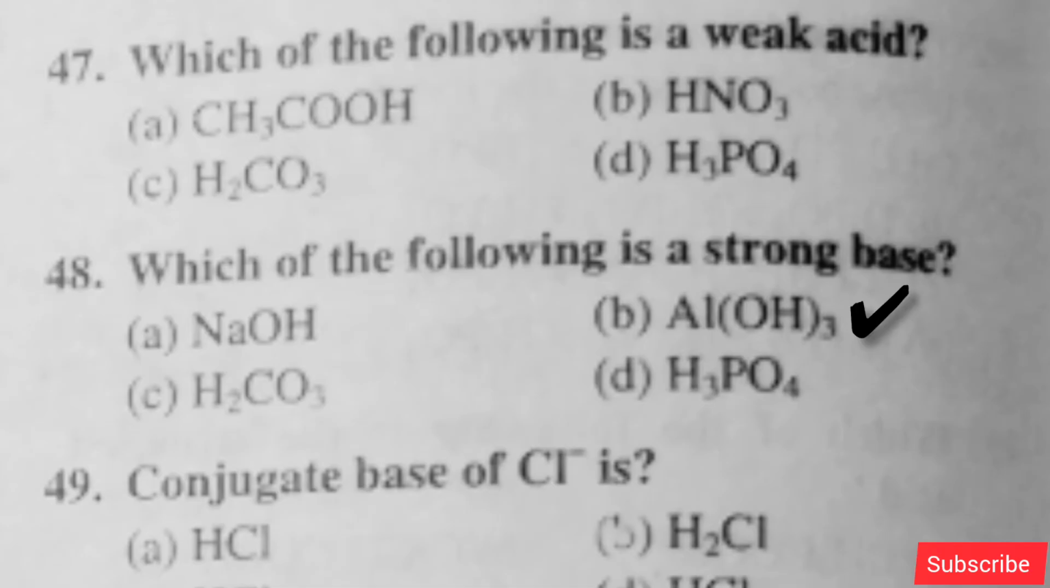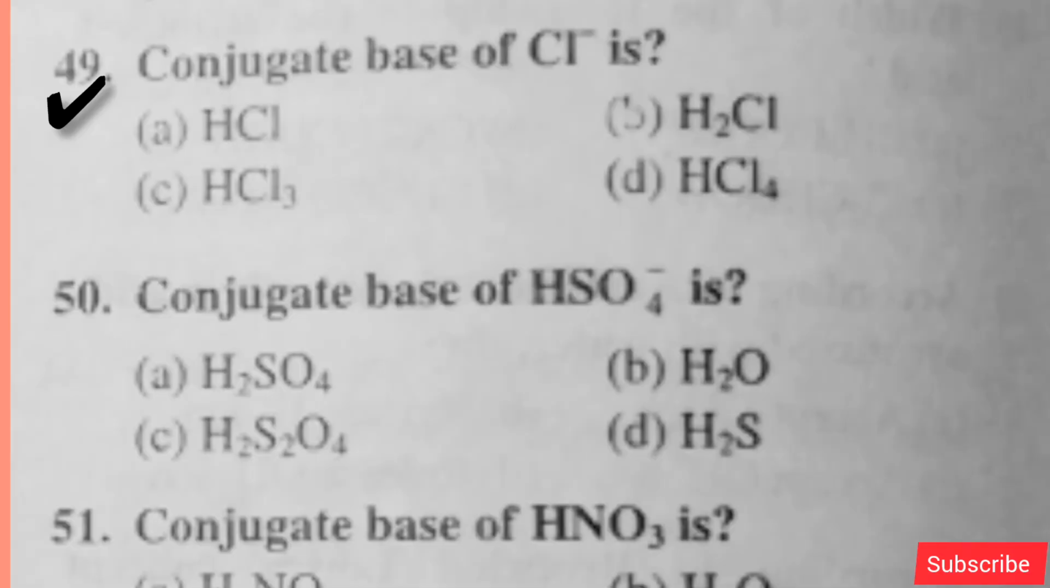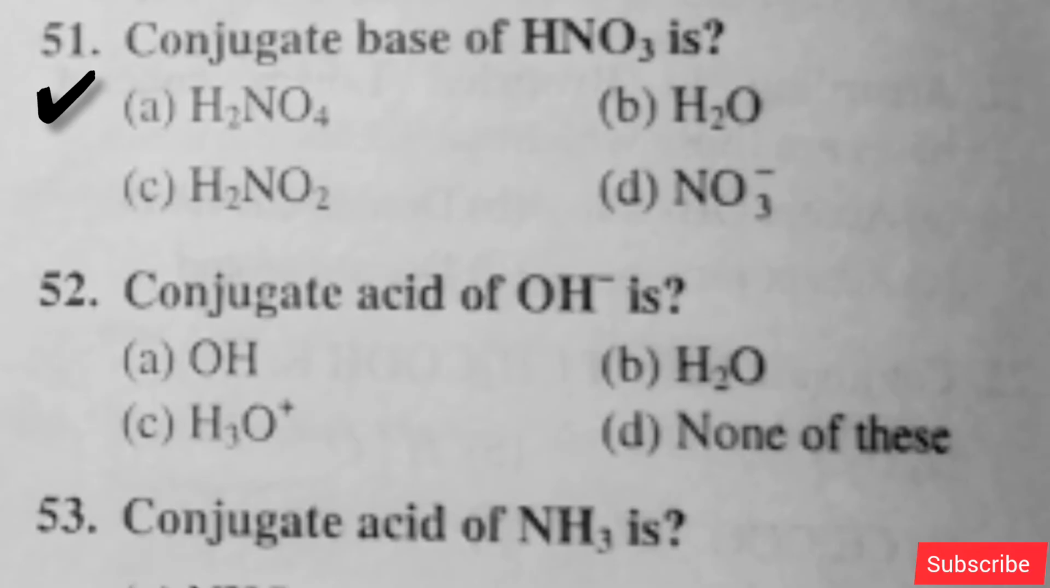Conjugate, in question number 49, acid will come in place of base. Option A is right. The conjugate base of HSO4 negative, in question number 50, acid will come in place of base, and option A is right. Conjugate base of HNO3: option D is right. Conjugate acid of OH negative: option B is right.